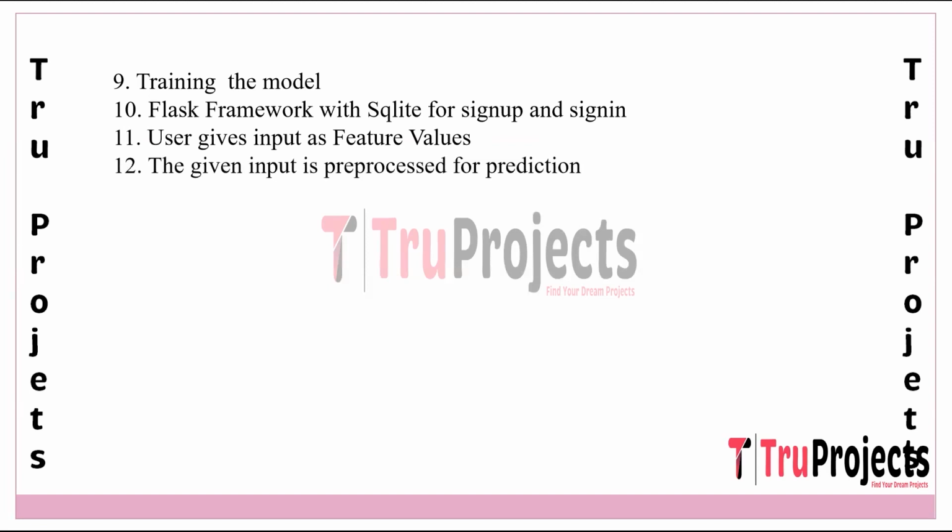The given input is pre-processed for prediction. The input provided by the user undergoes pre-processing steps similar to those applied during the initial data processing phase. This includes tasks like converting categorical variables into numerical format, feature scaling, and any other necessary transformations to ensure the input data aligns with what the model expects.